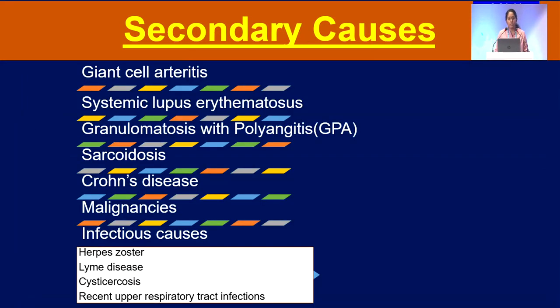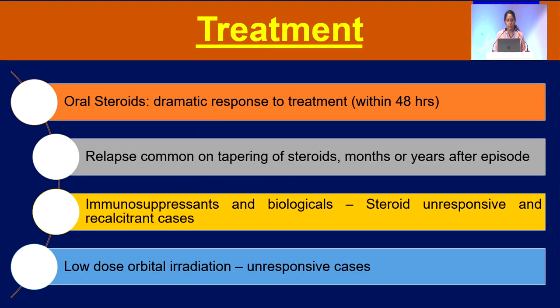The secondary causes include giant cell arteritis, SLE, granulomatosis with polyangiitis, sarcoidosis, Crohn's disease, malignancies, and infectious causes. All the investigations were negative in this patient. Herpes zoster, Lyme disease, cysticercosis, and upper respiratory tract infections are other infectious causes. There is a dramatic response to oral steroids. Relapse may be seen on tapering of steroids, months or years after the episode. Immunosuppressants and biologicals may be used in steroid unresponsive and recalcitrant cases. Low-dose orbital irradiation is used in unresponsive cases.